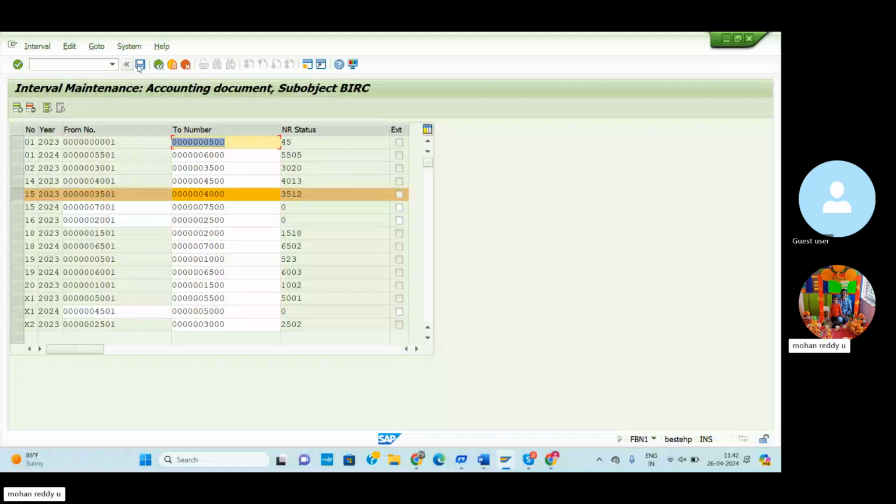Now we assign the number range to the vendor invoice clearing screen. We are adding the number range for vendor invoice clearing purposes. The vendor invoice clearing number is 15. Based on this 15, we can enter the financial year, the new financial year like 2024. Then we can enter the number range, selecting after the last number like 7,000. So now we are entering 7,001 to 7,500. Then save.